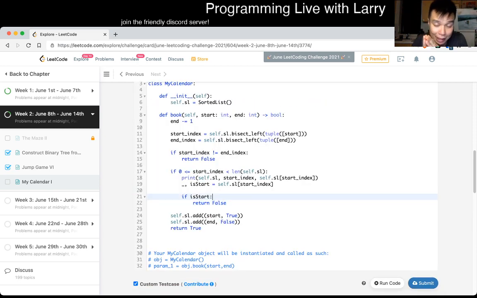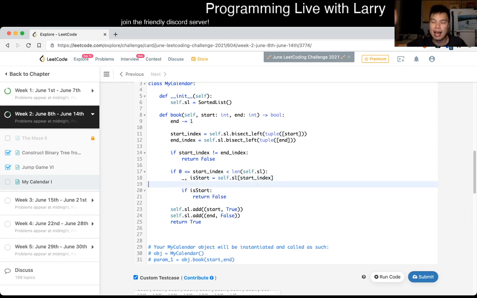Okay, let me step back a second because I get confused easily. Clearly, when you do a bisect left, the number that you get is actually not the number on the left, it's the number on the right. So I messed up that one. I think that's where I confused myself. So if we look at the number to the right, and if the number to the right is the start, then that means that this is good. So if this is a start, we return true. But then, okay, so I think I did this by accident. The funny thing is that I made two bugs that counteracted each other.